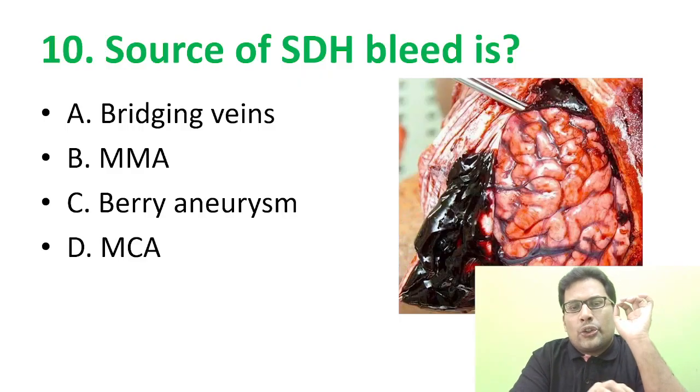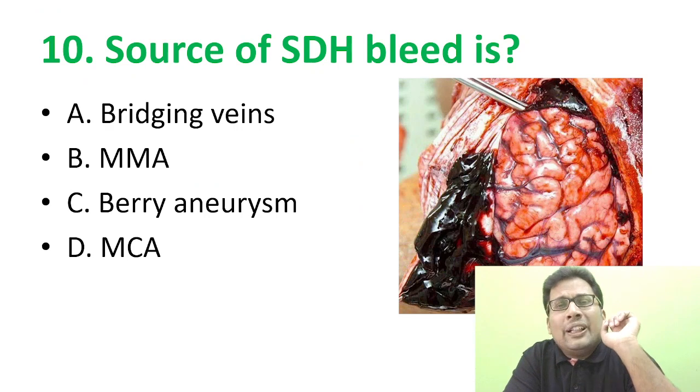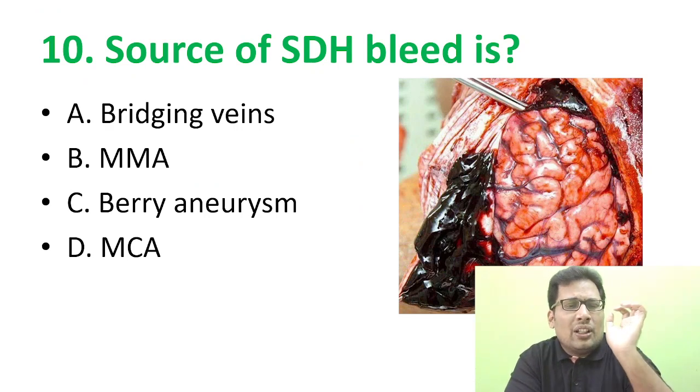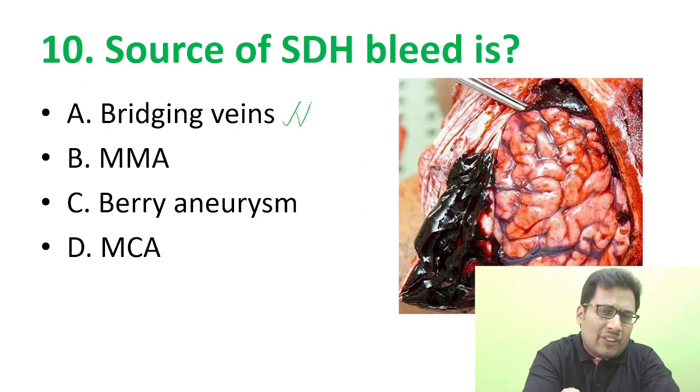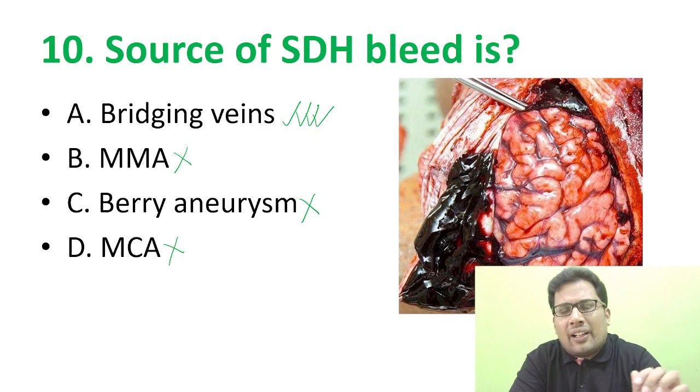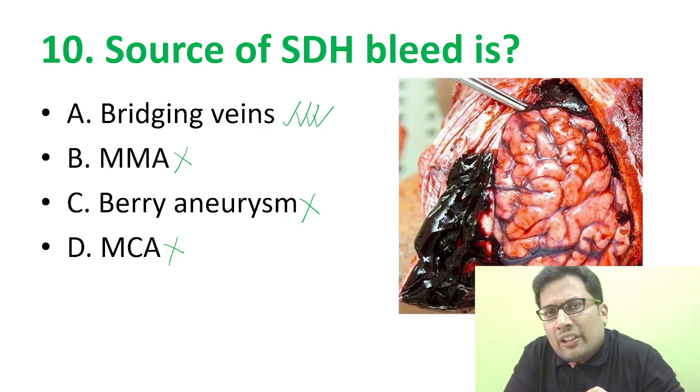Last question. Source of SDH bleed is a very simple question. The source is bridging veins. It is not middle meningeal artery. It is not berry aneurysm. It is not middle cerebral artery. Your answer should be bridging veins.